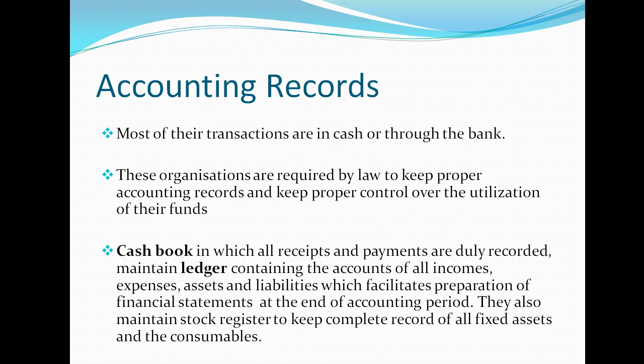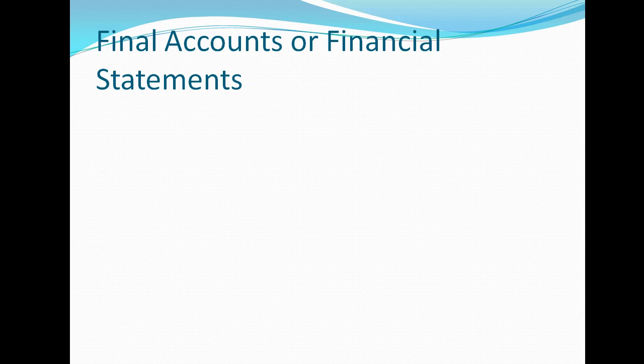Cash book is a book in which all receipts and payments are duly recorded, and they also maintain ledger containing the accounts of all incomes, expenses and assets and liabilities, which facilitates preparation of financial statements at the end of accounting period. They also maintain stock register to complete record of all fixed assets and the consumables.